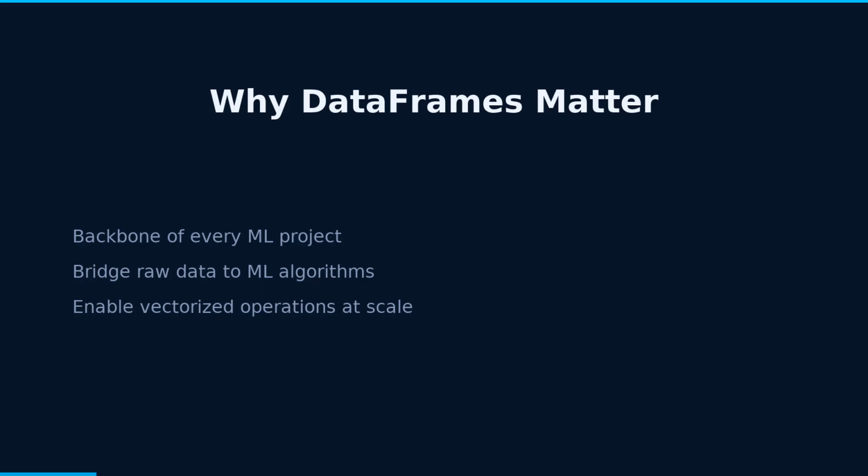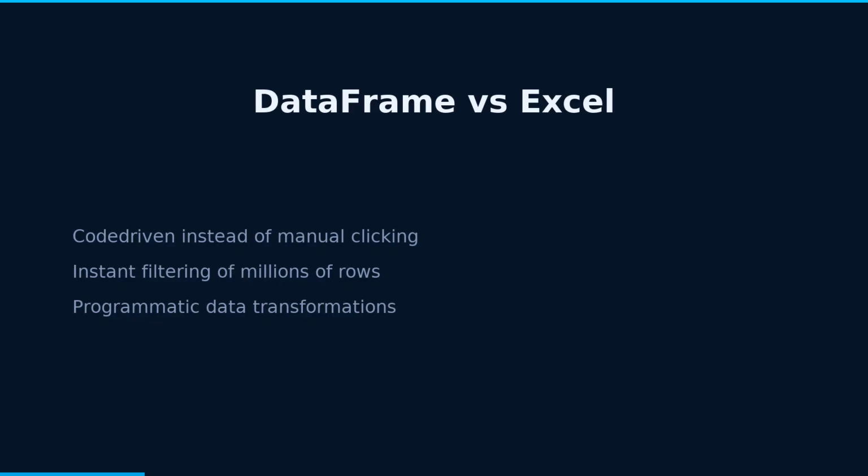The vectorized operations capability allows you to process millions of rows efficiently without writing loops. Think of data frames as super-powered Excel spreadsheets that your code can understand and manipulate. While Excel requires manual clicking and dragging, data frames allow you to write single lines of code that can instantly filter millions of rows or perform complex transformations. This programmatic approach is essential for handling large-scale ML datasets.